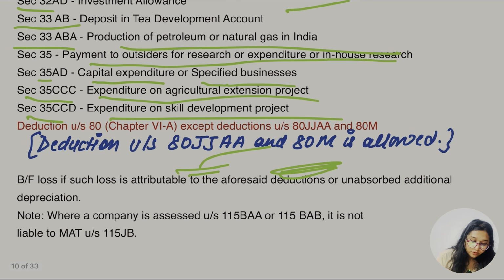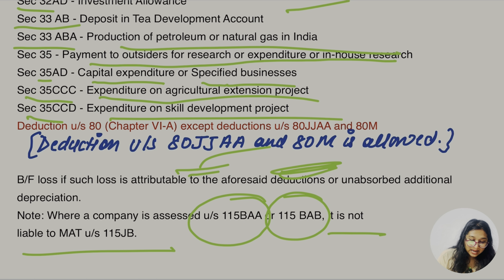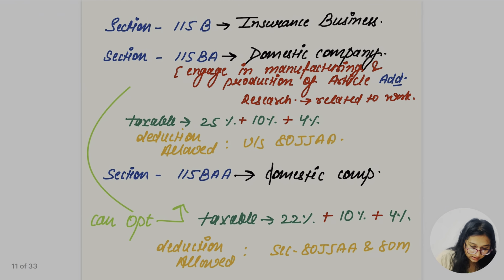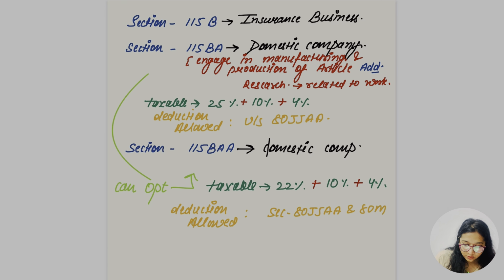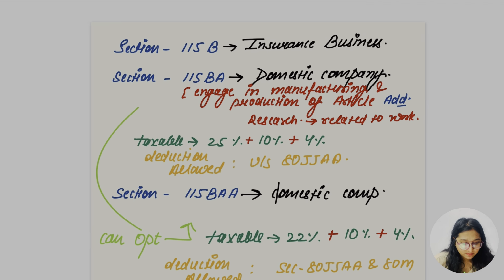Okay, brought forward loss is attributable to the deduction on additional depreciation, but if a company is assessed under section 115BAA or BAB, it is not liable to MAT. The provision of MAT is not going to be applied in this section if the company opts for this. So let's read out a very quick thing which is mentioned here.